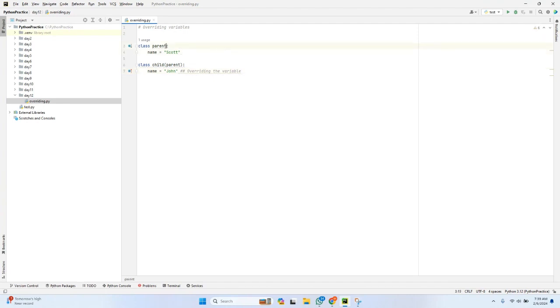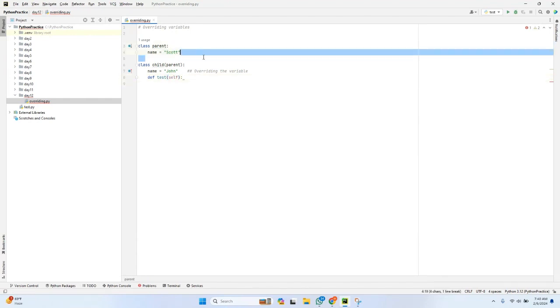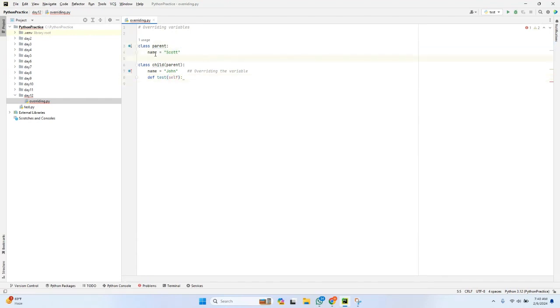If you see, this is the parent class, or a super class or a base class, and with this parent class I'm making a subclass, or a derived class or a child class. In the child class, the variable name and the parent's variable name have the same name. So this is nothing but overriding. Let me create one method. In that method, let me try to call the variable which is present in the parent class. If the name is different, then you can use it by using self.